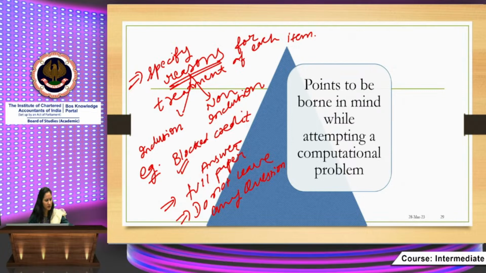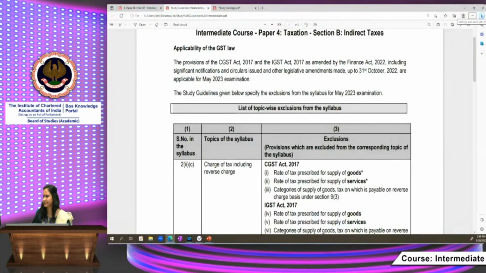Let's come to the study guidelines. What are these study guidelines? Study guidelines basically specify the exclusions from the syllabus, the topics which are excluded from the syllabus for your May 2023 examination.